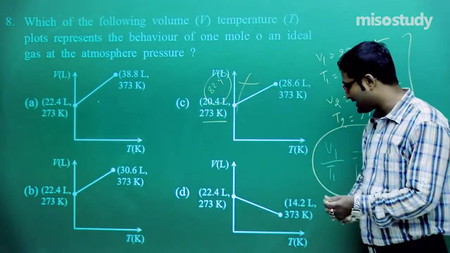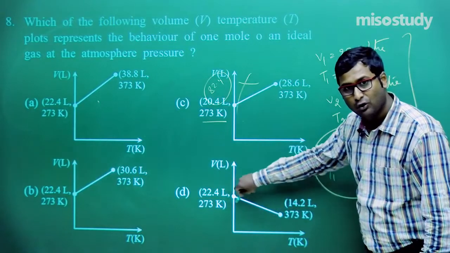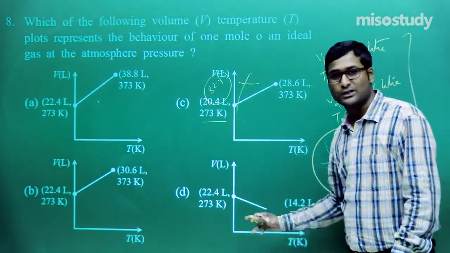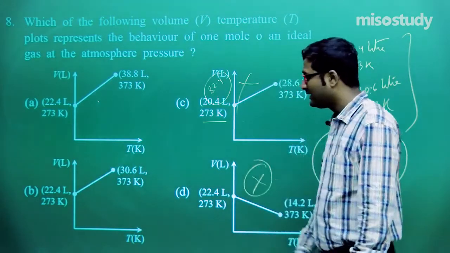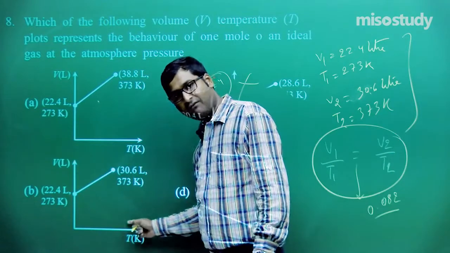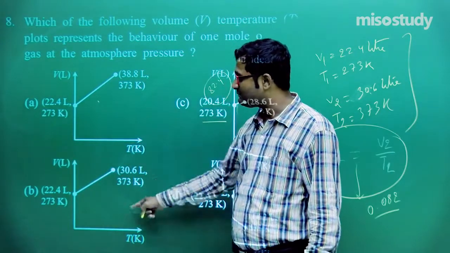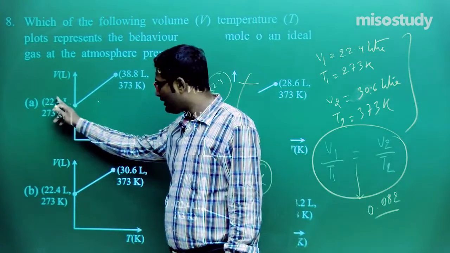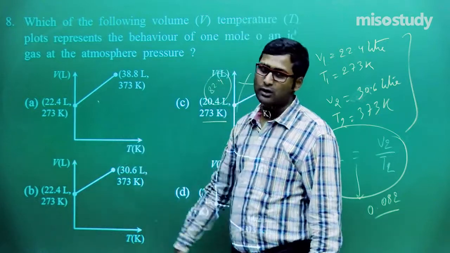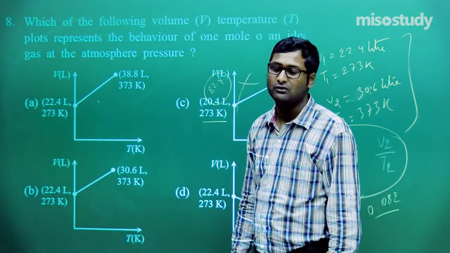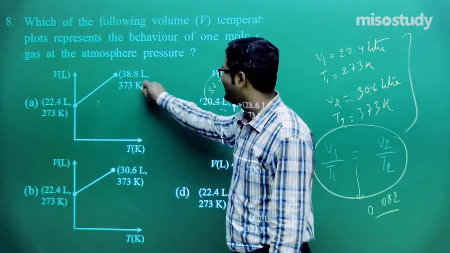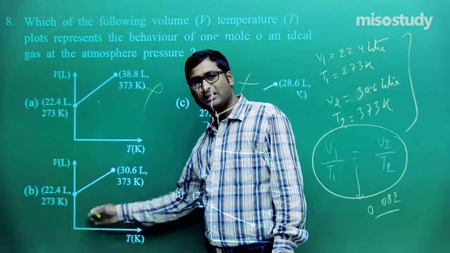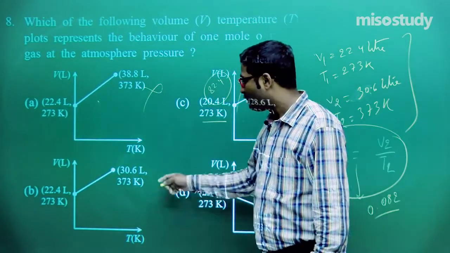Now what will happen in this case? There is a negative slope decrement, so it cannot be the option, because V is directly proportional to T, not inversely proportional. Now if I compare A and B options, in case of A, V1 upon T1 is not equal to V2 upon T2. If V1 upon T1 is not equal to V2 upon T2, then this is not the graph of V by T. But here V1 upon T1 is equal to V2 upon T2. So this is the option.